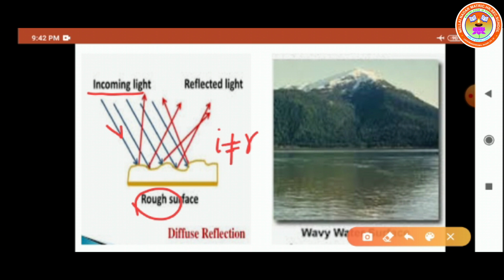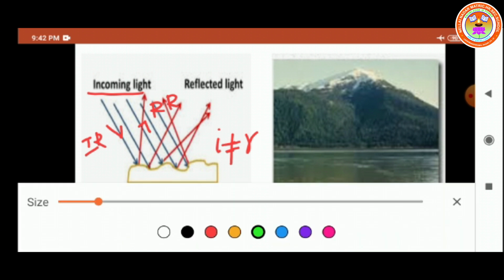See the figure also, we are able to say. Yes or no? Let us consider this ray. This is taken as the first incident ray. Now the ray will be reflected. It gives us what ray? Reflected ray. The reflected ray is denoted by the symbol R. For our identification only I am writing like this. Okay, this is the incident ray and this is taken as the reflected ray.